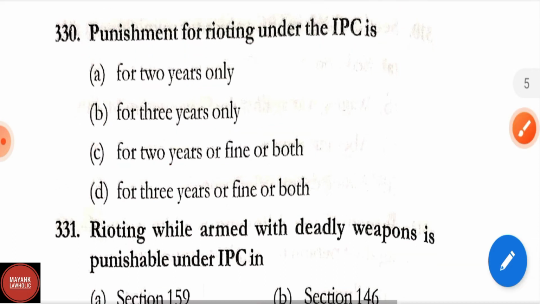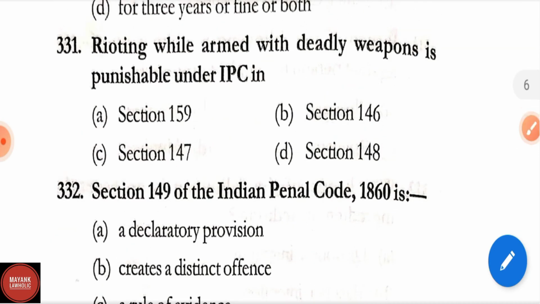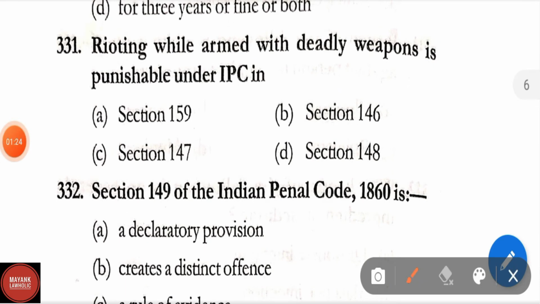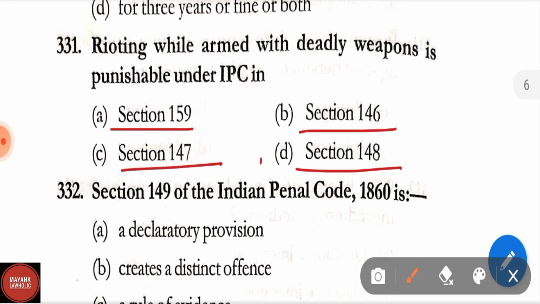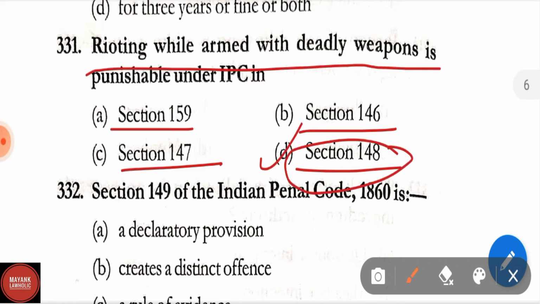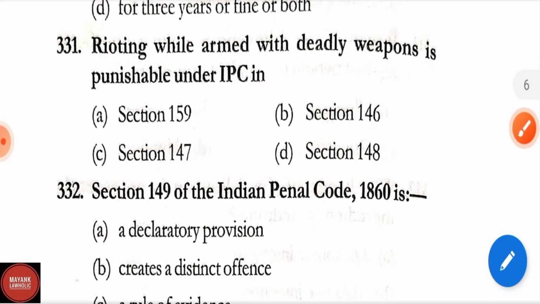Question number 331. Rioting while armed with deadly weapon is punishable under IPC in options are Section 159, Section 146, Section 147, Section 148. Correct answer is option D, that is Section 148. Rioting while armed with deadly weapon is punishable in Section 148 of IPC.